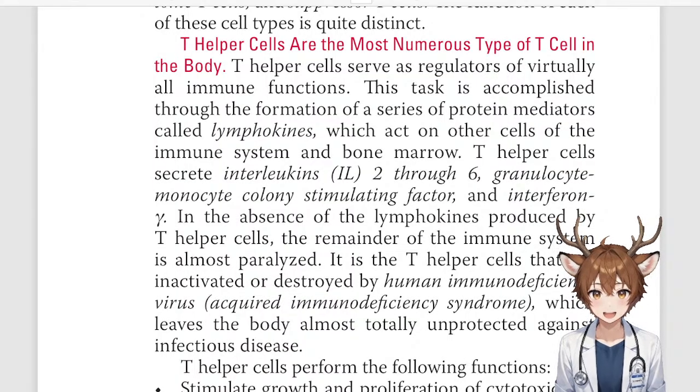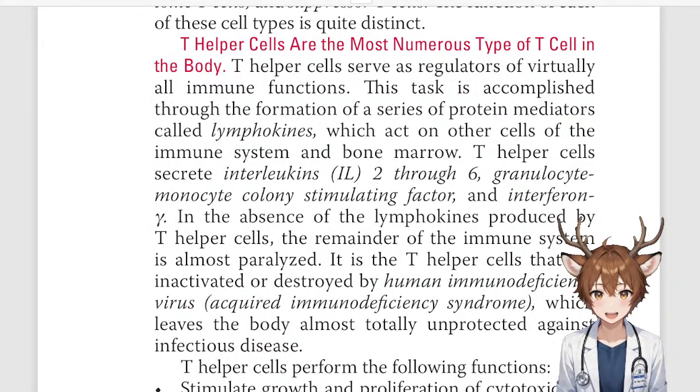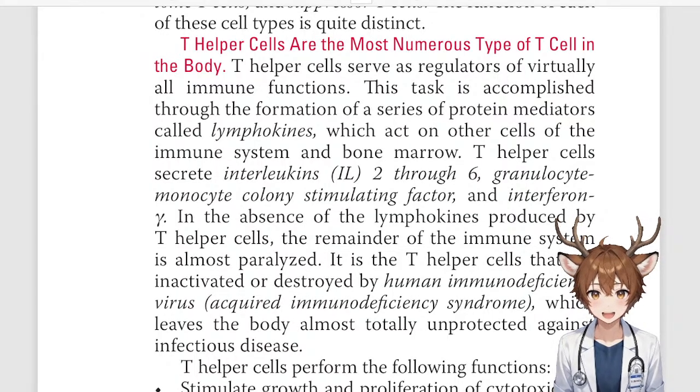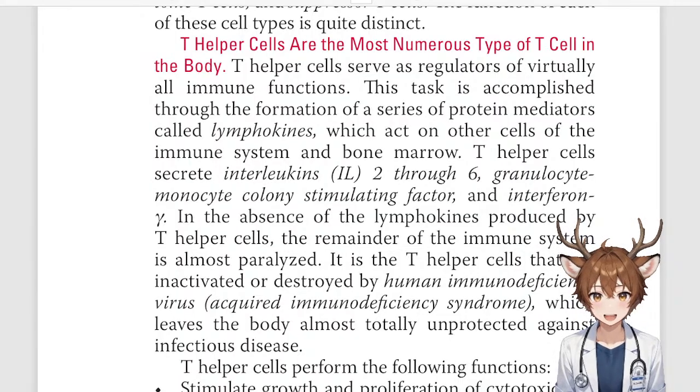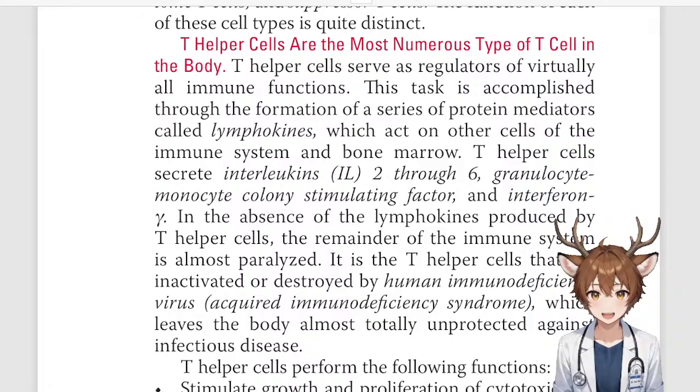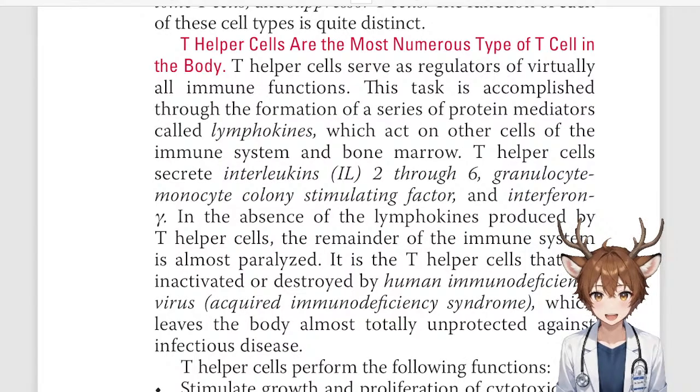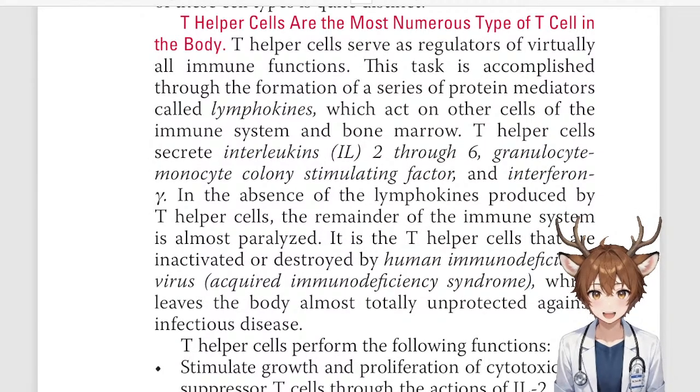In the absence of the lymphokines produced by T helper cells, the remainder of the immune system is almost paralyzed. It is the T helper cells that are inactivated or destroyed by human immunodeficiency virus, HIV, acquired immunodeficiency syndrome, AIDS, which leaves the body almost totally unprotected against infectious disease.